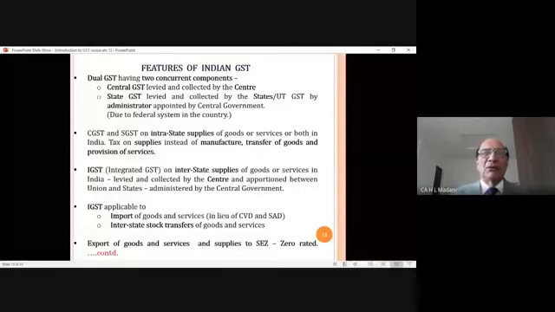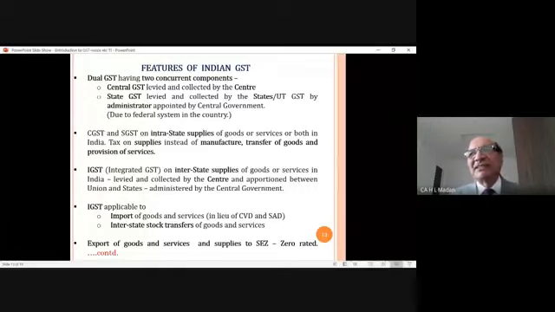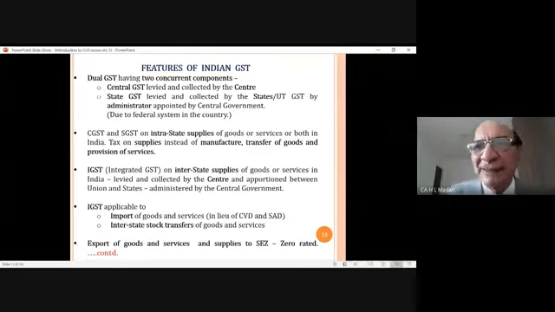So meaning thereby, when this type of billing is made, when you have made the purchases from the same state, the state in which you are living, if you have purchased your goods from the same state, or you have received the services from a person located in the same state, then both the taxes are charged together.